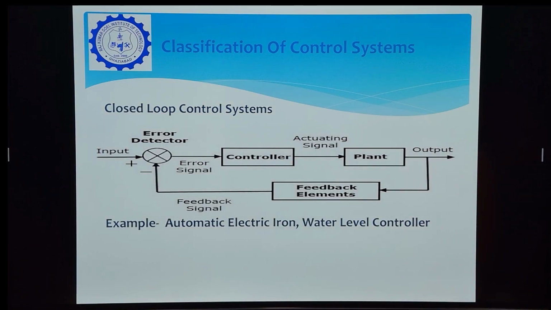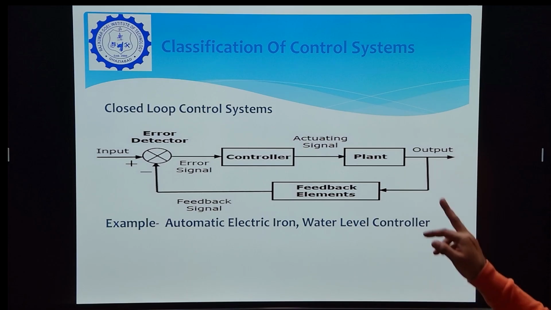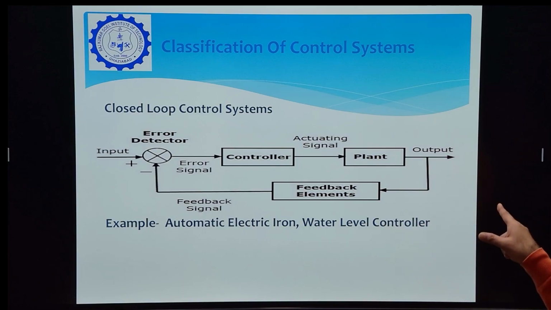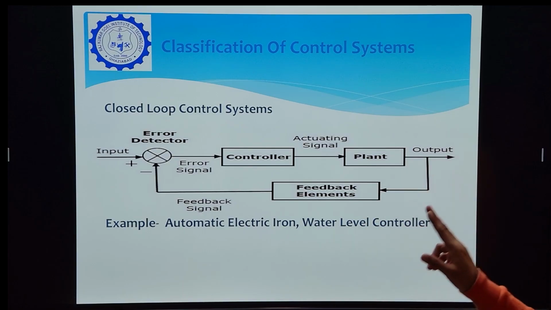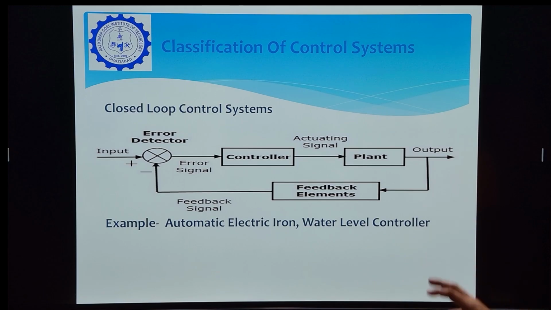It is the block diagram of closed loop control system. Here it is clearly seen that the output is fed back through the feedback element into the controller. Here the work of error detector is to generate the error signal which compares the input to the feedback signal and it gives to the controller. According to this error signal, controller generates the actuating signal. This actuating signal goes to the plant and we get the desired output. The examples of the closed loop control system are automatic electric iron, water level controller.